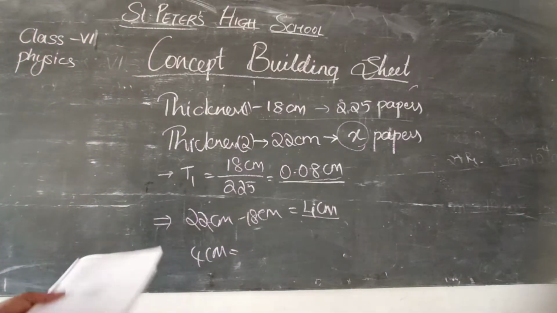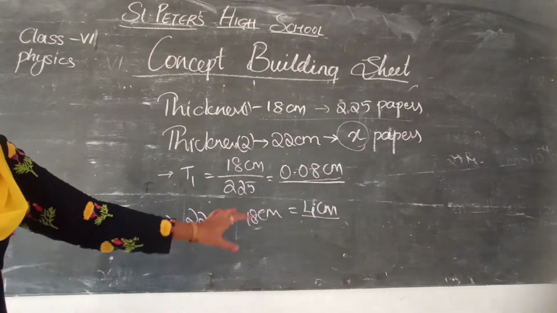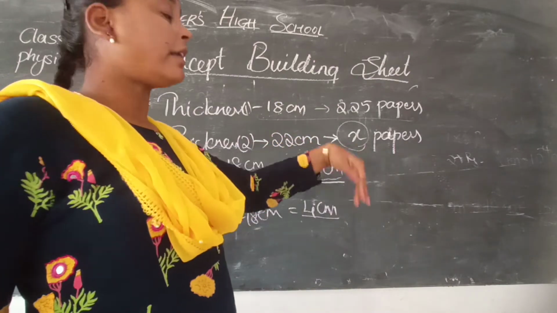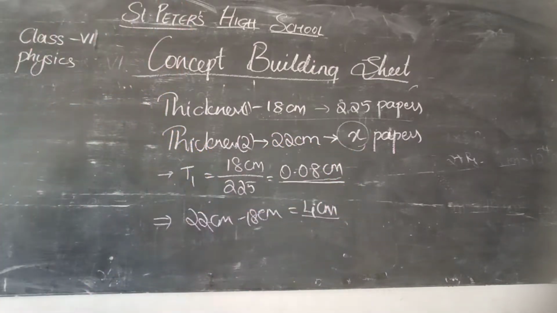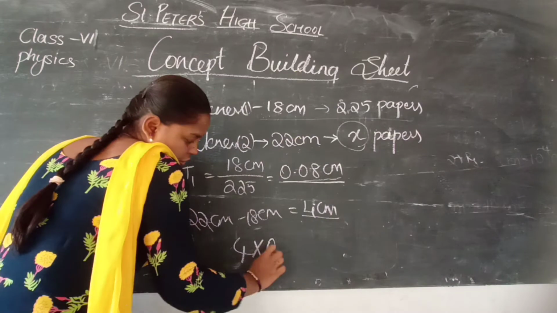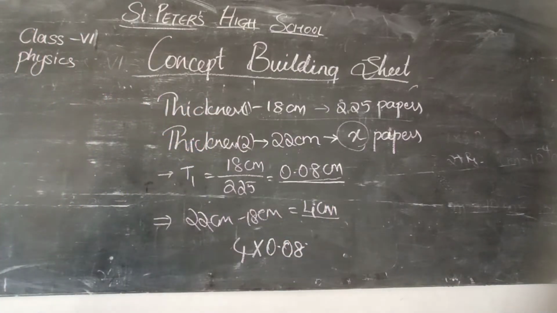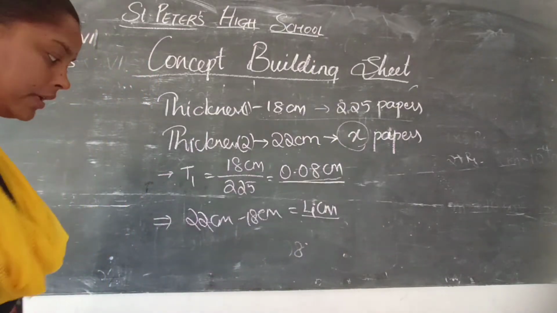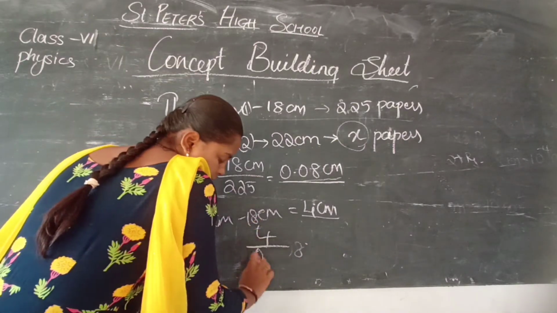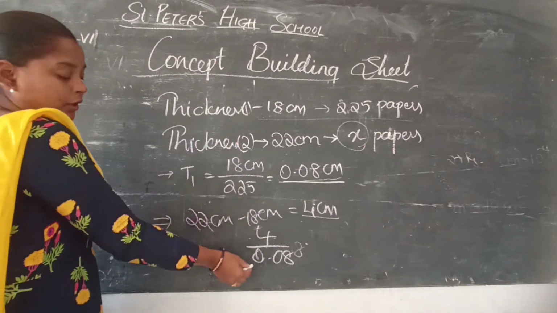And the total thickness is 22. In that we want only how many papers are added. So we can make it 4 divided by 0.08. 4 is the total thickness added, and how many papers?